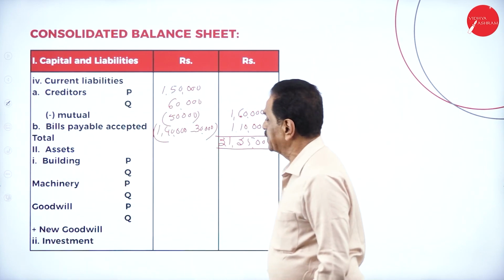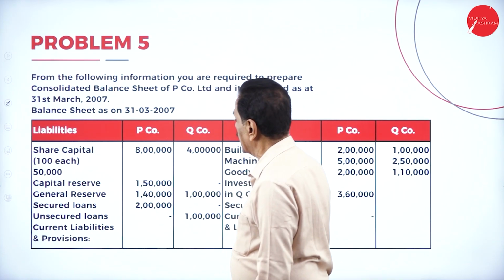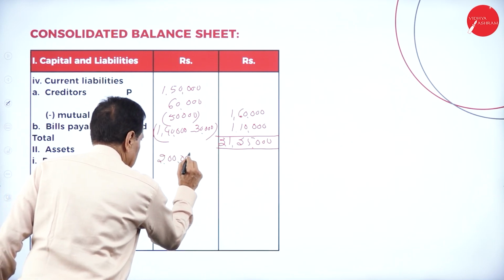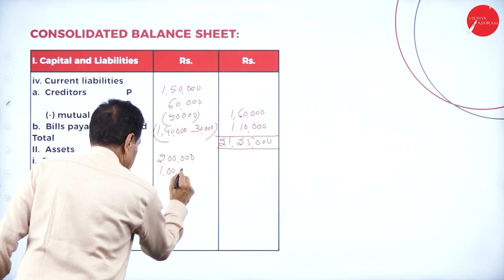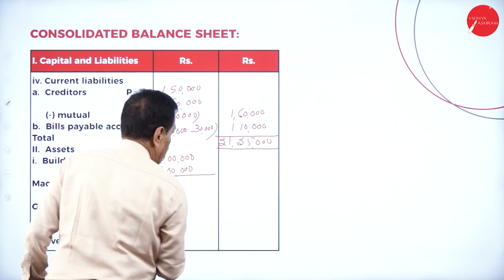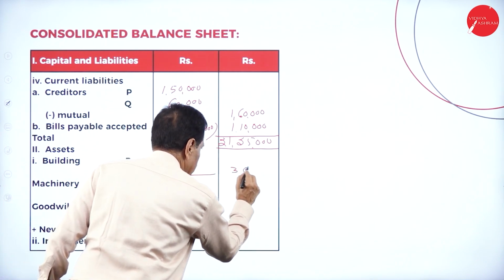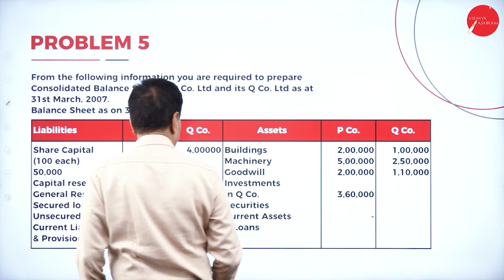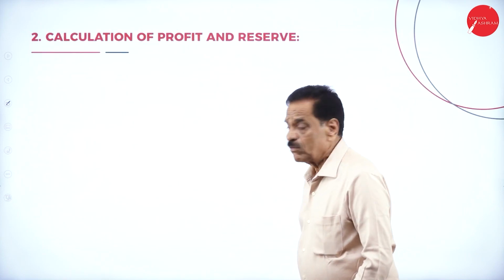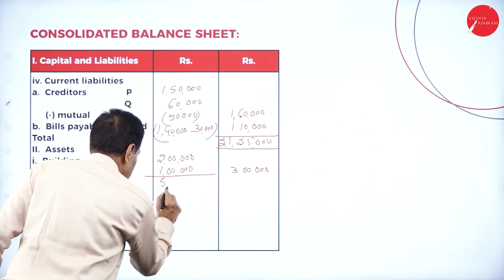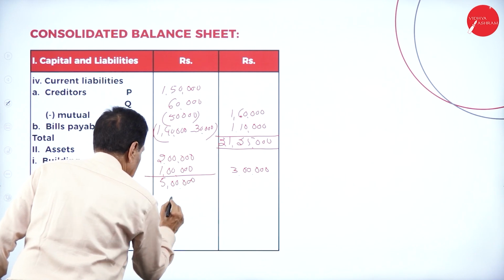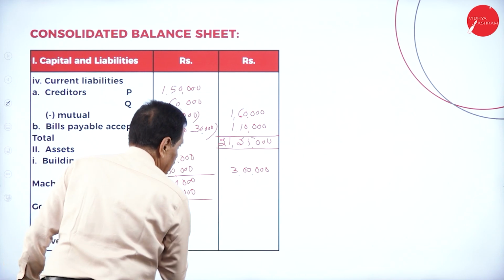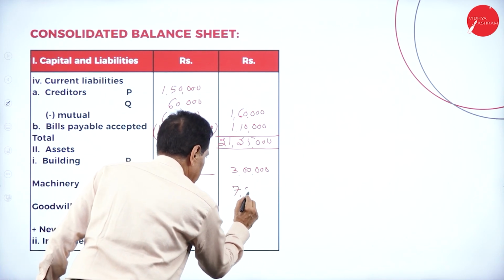Come back to the asset side. Building is 2 lakh plus 1 lakh, it becomes 3 lakh. Then machinery 5 lakh plus 2 lakh 50,000. This is 7 lakh 50,000.